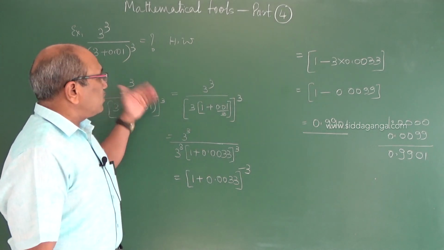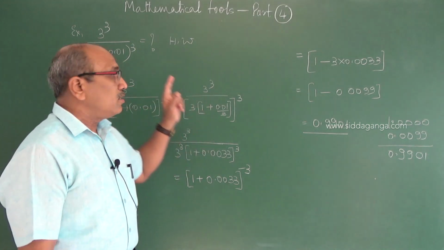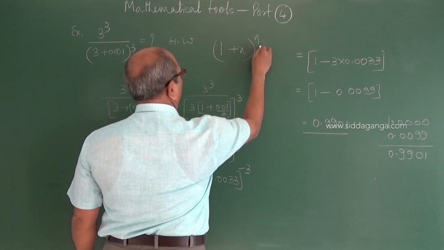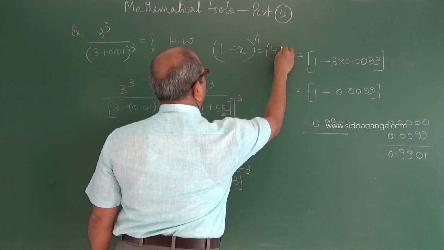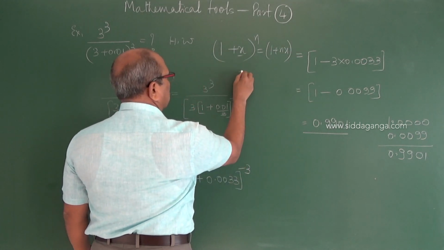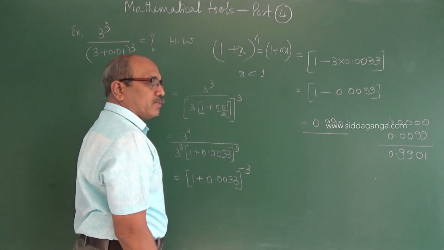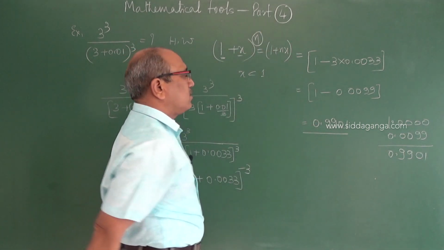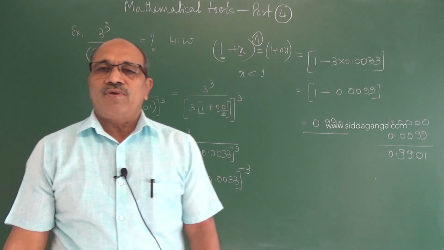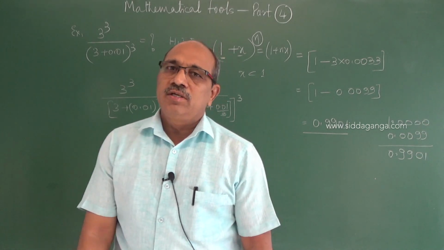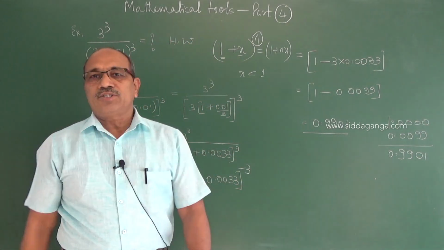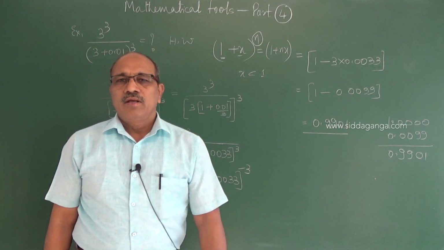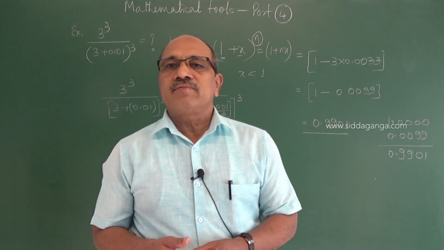But the condition you must remember while applying (1 + x) to the power of n, as I told yesterday, which may be written as 1 + nx, is that x must be a fraction, and it must be less than 1. n may be any real number. Then you can apply this rule to find the simplifications to the questions that arise in solving problems. So with this, dear students, we are in physics.